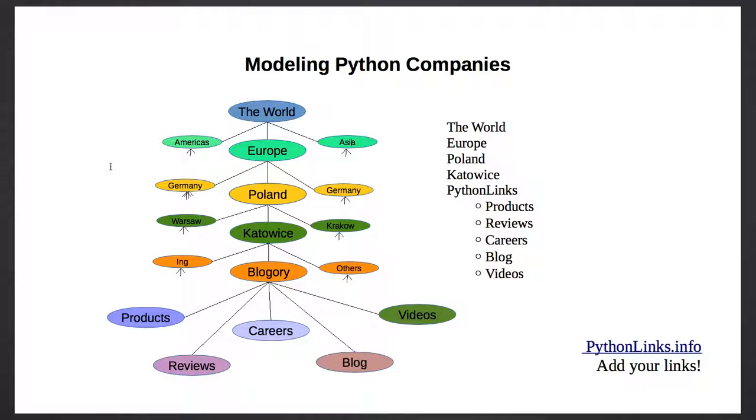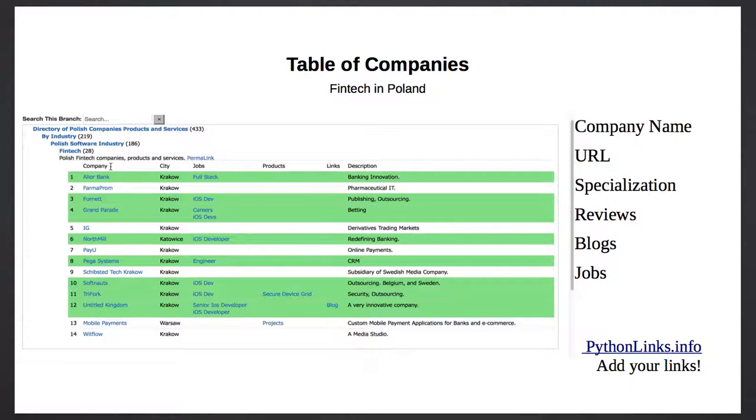Of course, people don't like to look at trees. They like to look at tables. So here's a table of companies. It's actually from PolandTrade.info. These are companies that do fintech applications inside of Poland. The green are those companies that have jobs. You can see the name of the company, a link to the company. On the right-hand column is what they specialize in. And there's other information about product reviews, their blogs, lists of products, all kinds of information on the end here. Very useful to see what companies are in your neighborhood. Typically, it's organized by country and by city.